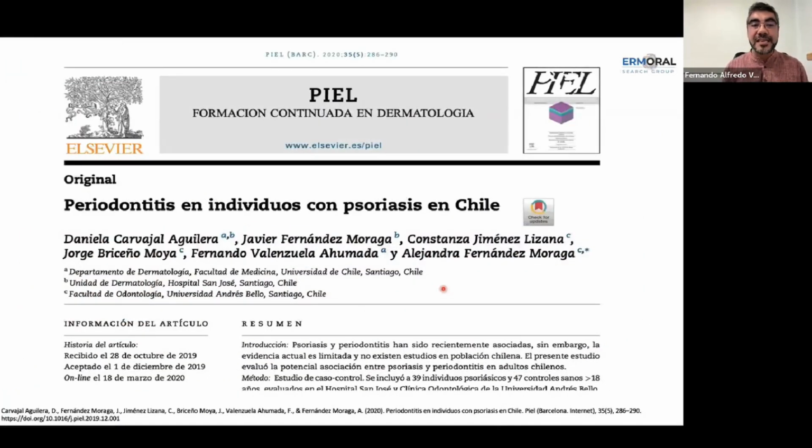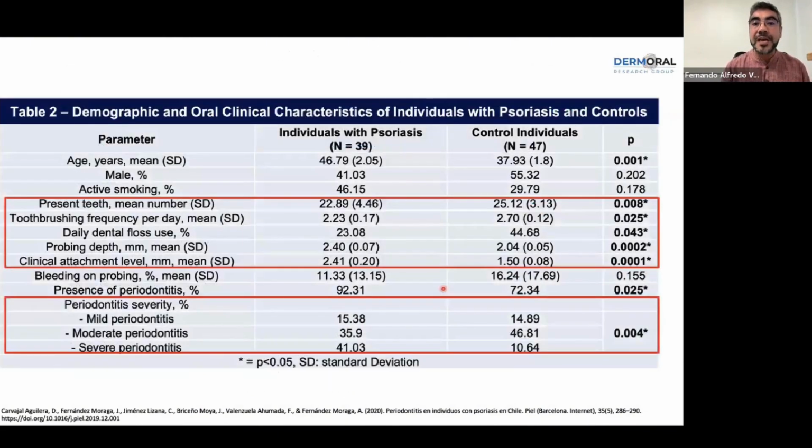So next, we went to other patients with psoriasis, and we saw whether they had periodontitis or not. Basically, we compared patients with psoriasis with healthy individuals, and you can see that the number of teeth and the frequency of toothbrushing or dental floss use are different. Patients with psoriasis have fewer teeth, they toothbrush in a different way, and they usually don't use dental floss because of the bleeding. I think that they are afraid of using these things.